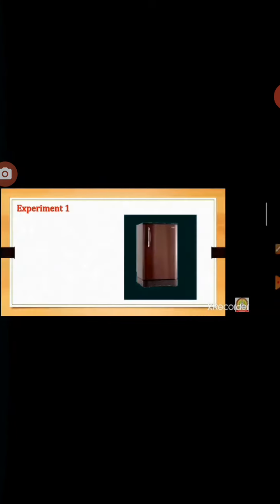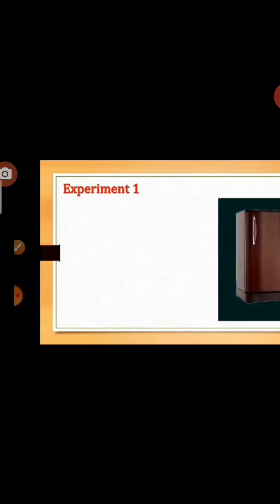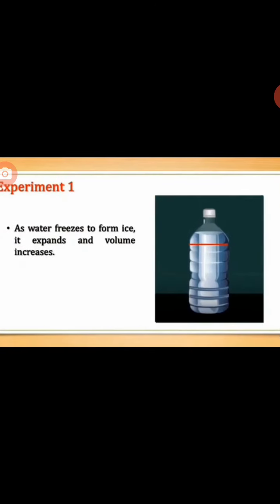Mark the water level on the bottle. Keep this bottle upright in the freezer for making ice. Open the freezer after a couple of hours and observe. You will see that the water has changed into ice. Note the level of the ice. You will find that the ice level is higher than the water level before freezing. What can you infer from this? As water freezes to form ice, it expands and its volume increases on freezing.